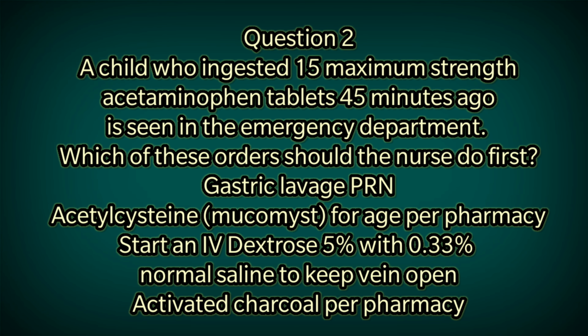A child who ingested 15 maximum strength acetaminophen tablets 45 minutes ago is seen in the emergency department. Which of the orders should the nurse do first? Options: gastric lavage, acetylcysteine or Mucomyst, start an IV Dextrose 5% with 0.33% normal saline to keep the vein open, activated charcoal.